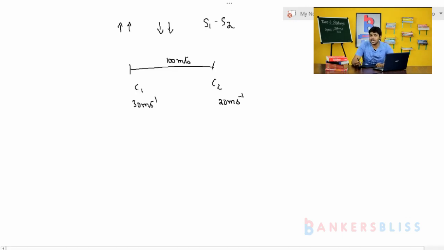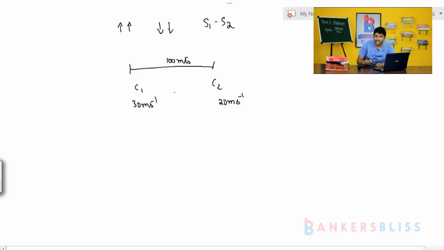Obviously both the cars have to meet, because car 2's speed is less than car 1, and car 1 can overtake car 2 because the speed of car 1 is more than car 2. If it is vice versa, the speed of car 1 is less and the speed of car 2 is more, you are never going to meet. But the speed of car 1 is more than the speed of car 2, so definitely you can meet.